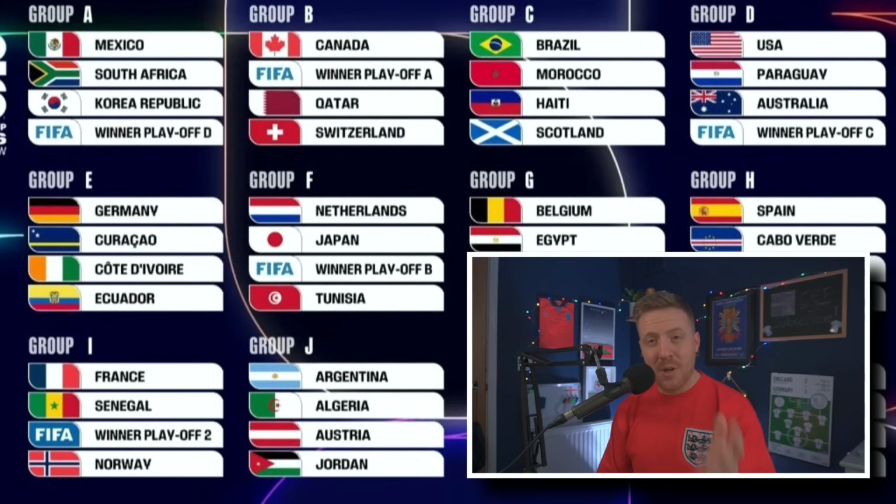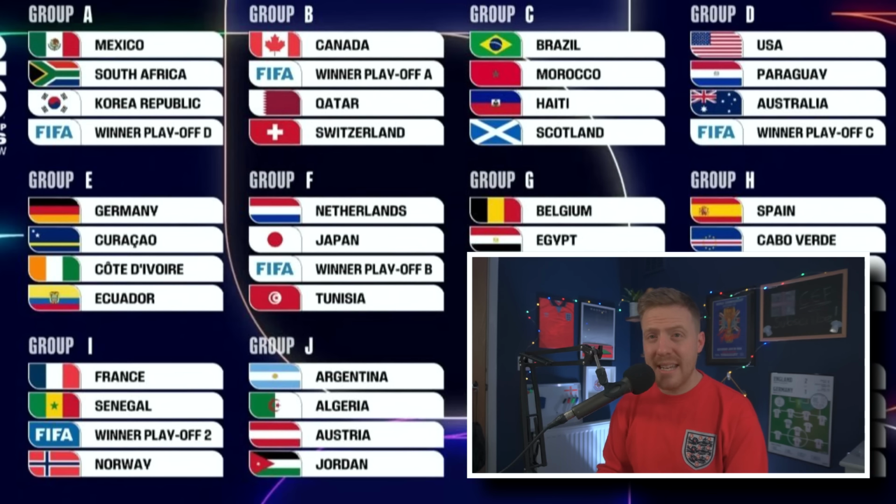Group D, of course, the final hosts, USA, Paraguay, Australia, and then the potential playoff winner. And Path C could be Turkey, Romania, Slovakia, or Kosovo. So I think if it's Turkey or Slovakia, they might struggle there because, look, I've seen already Americans and American pundits saying that this is a very easy group for them. Genuinely, I've heard that. I don't think it's very easy at all. I mean, Paraguay will be a very tough opposition. And Australia, I wouldn't say people are sleeping on them, but I think people are underestimating them.